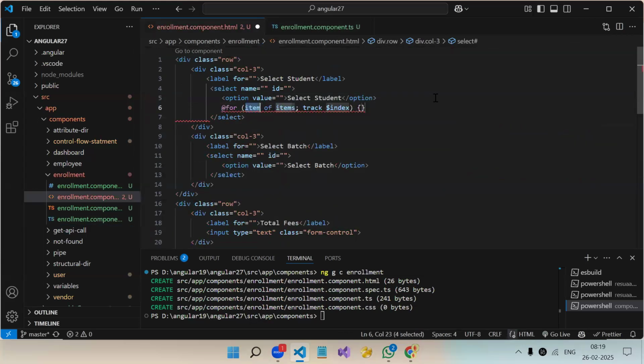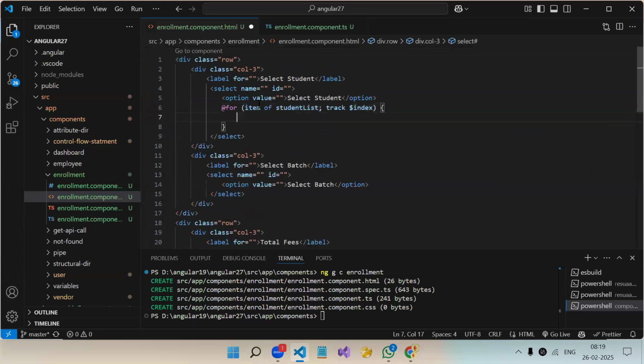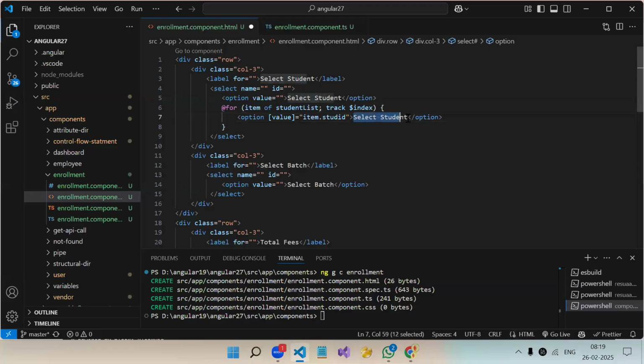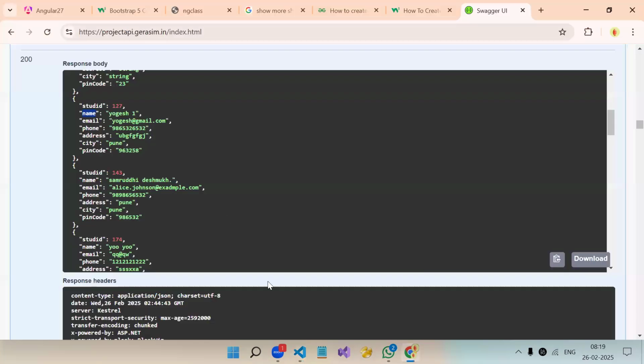So at the rate for loop option. Now here we need to bind property binding value. Okay. So in item dot, what's the property name? Stud ID. See, always try to copy paste. See here I is small. So always copy paste. Don't assume and write. Student ID, we will bind it over here. And here we have to show the student name. Name over here.